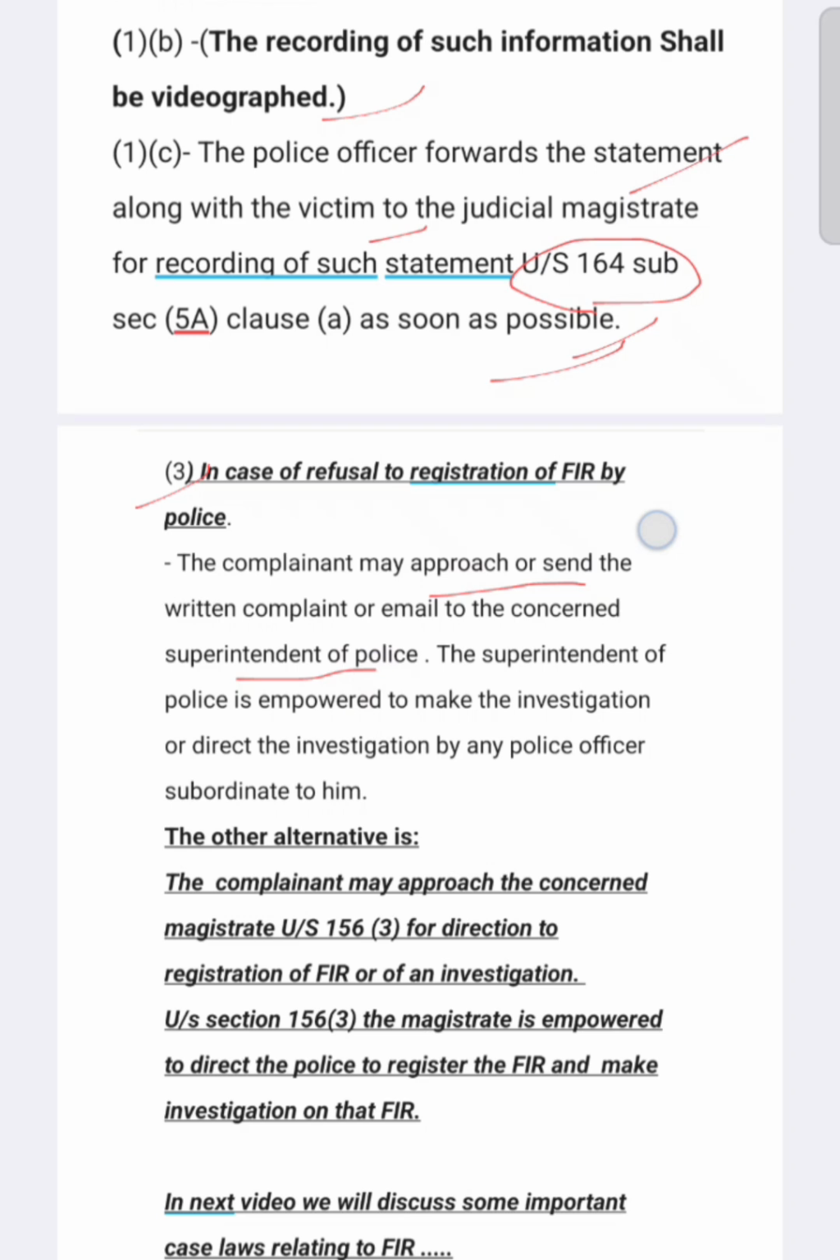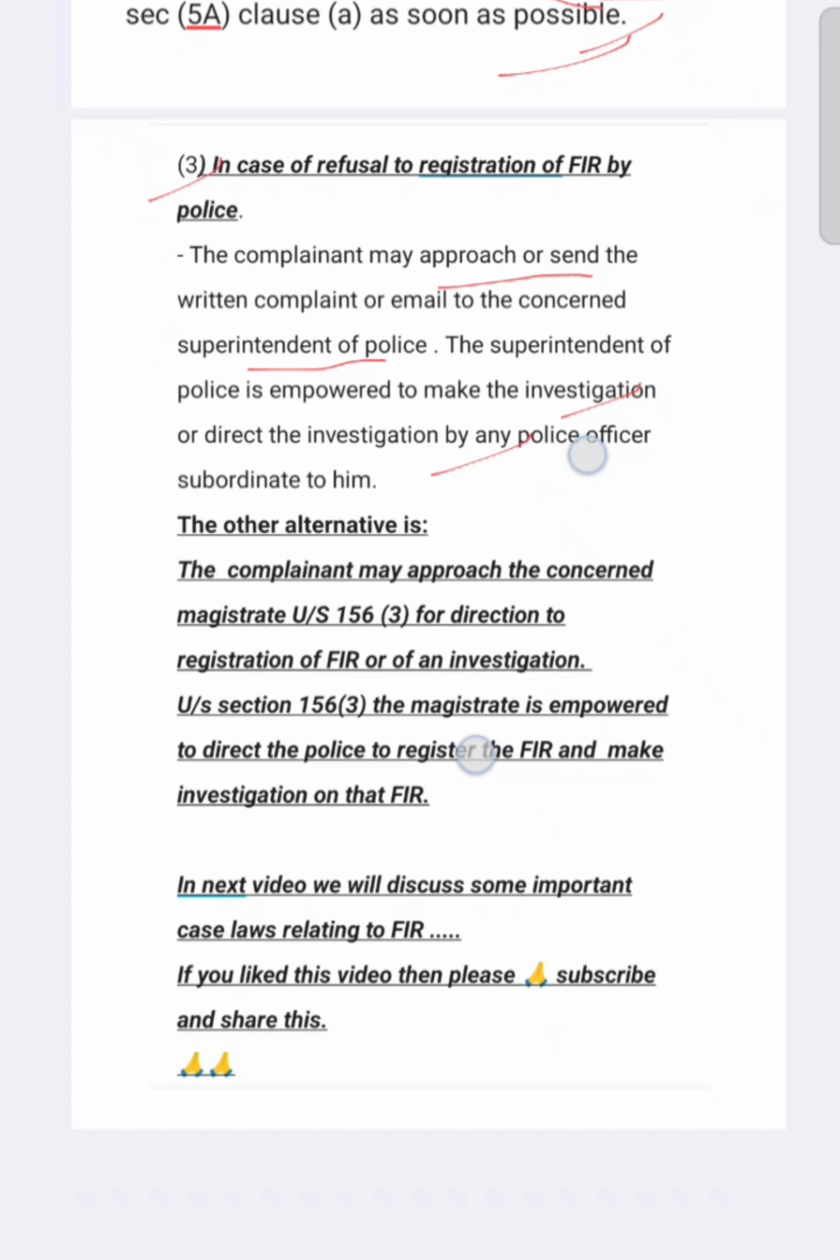So if a person approaches the police and requests to register the FIR, however the police refuse to register the FIR, the person can approach the superintendent of police of that police station and request him to register the FIR. The superintendent of police, on receiving the request, can himself investigate or direct an investigation by a police officer subordinate to him.